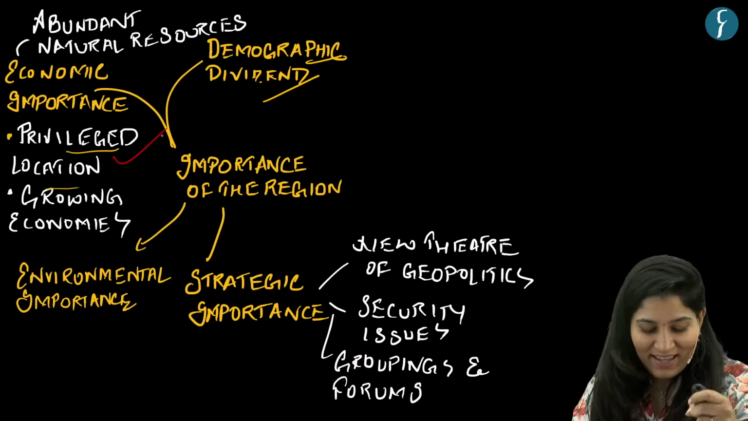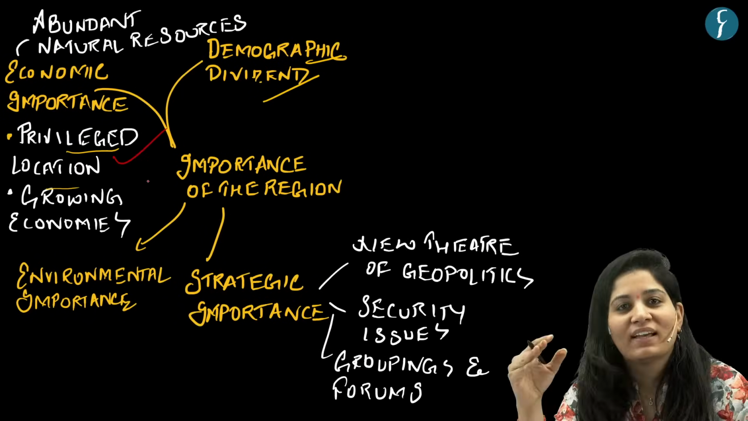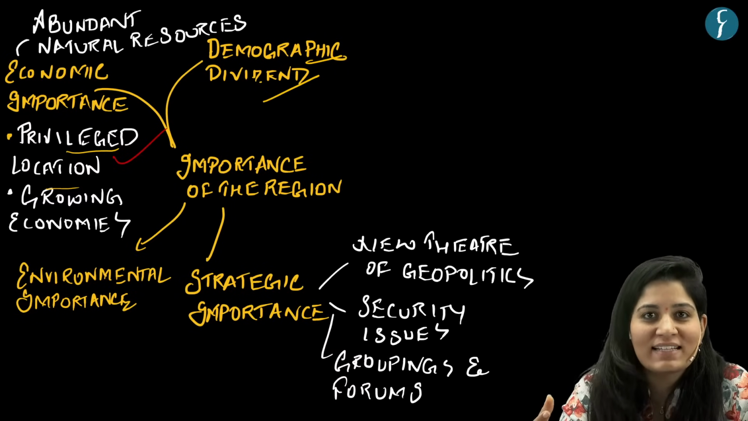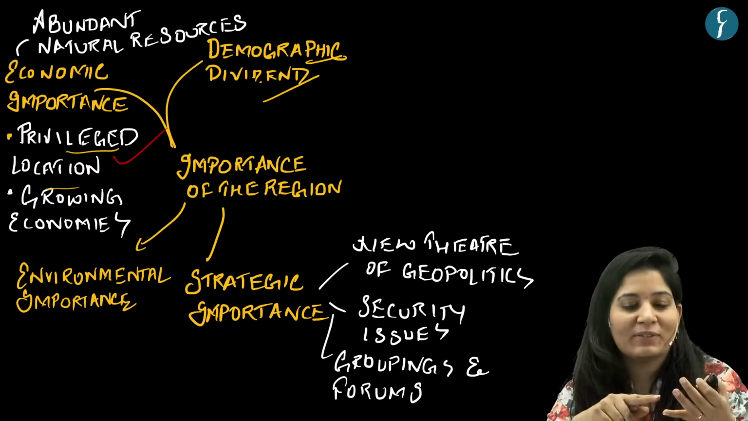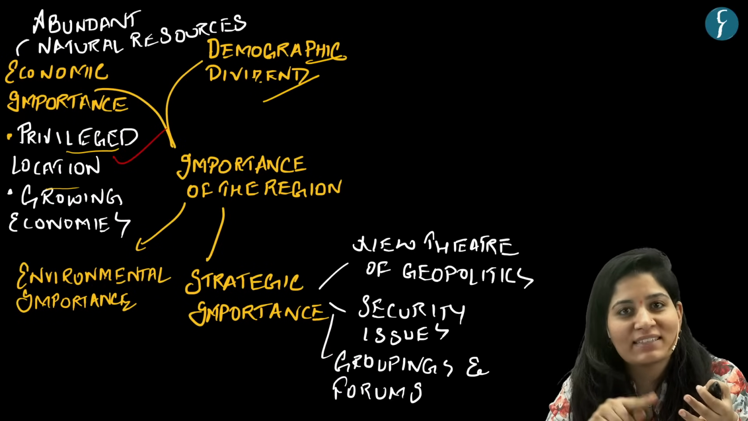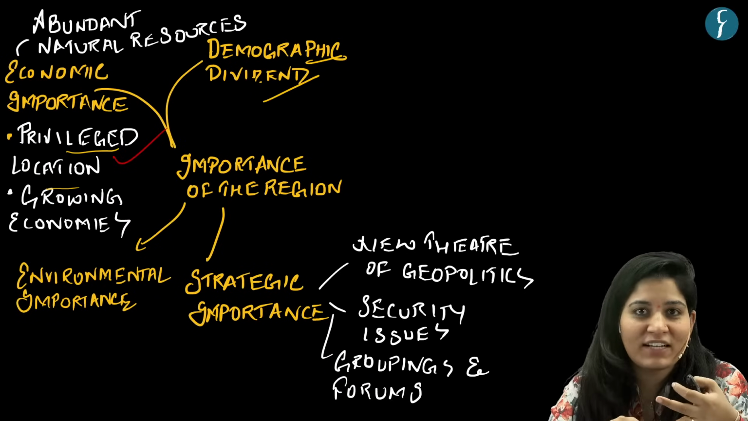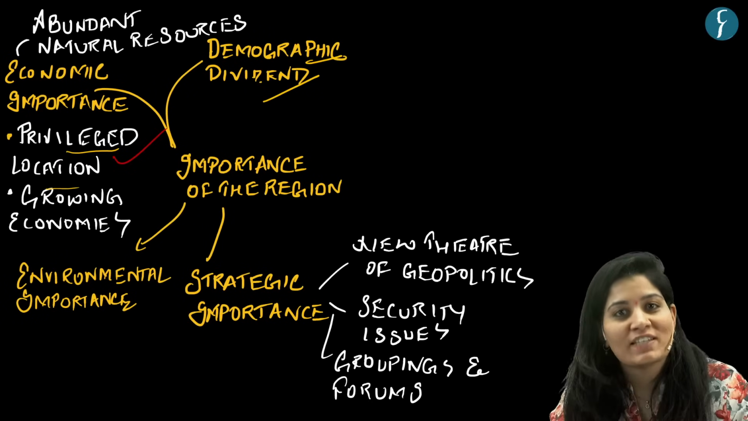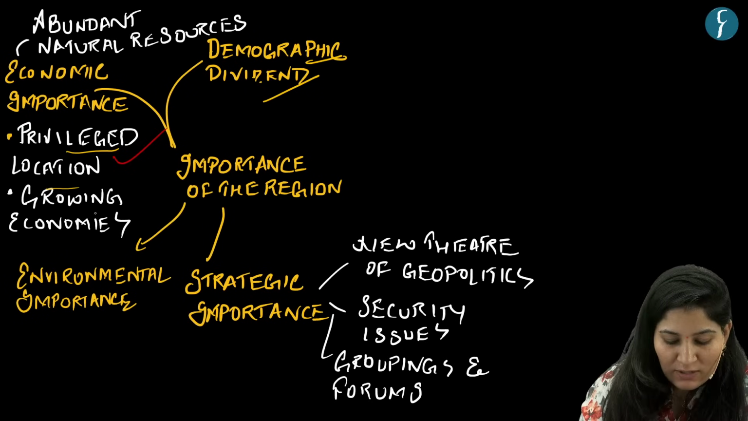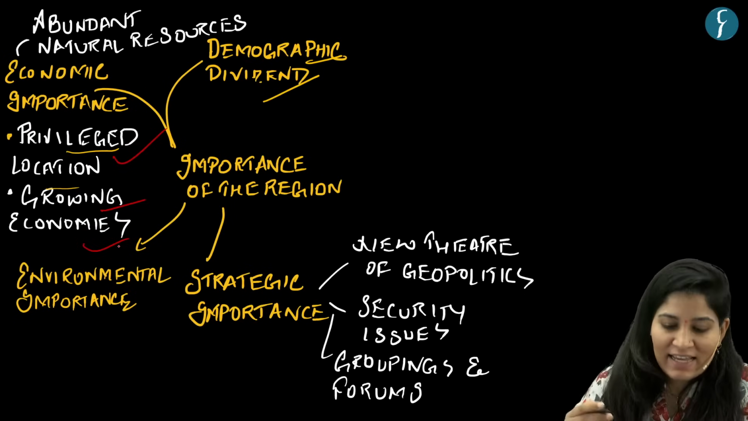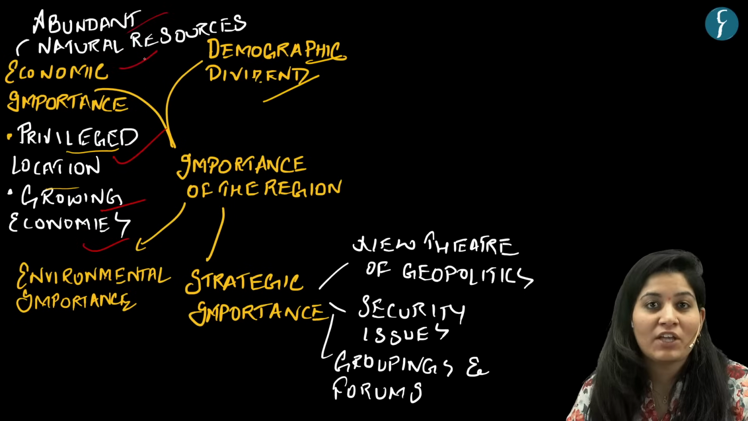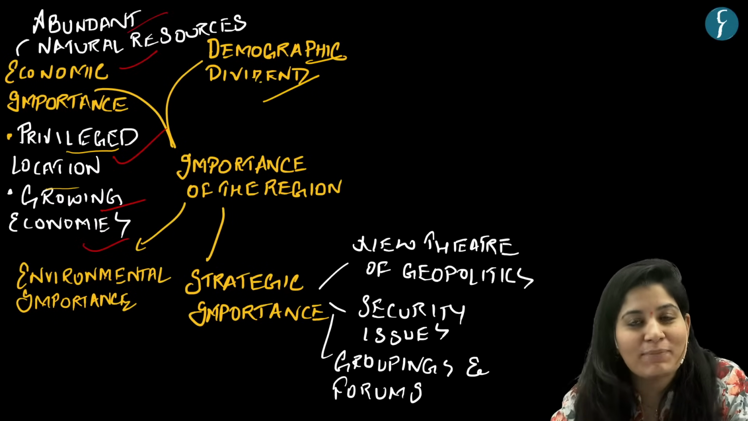Now, privileged location. So obviously, countries placed in this region must be growing economies like India, Tanzania, Malaysia, attracting huge investment. So that is a hub of growing economies. Then obviously abundant natural resources. 40% of the oil trade is coming from this region.